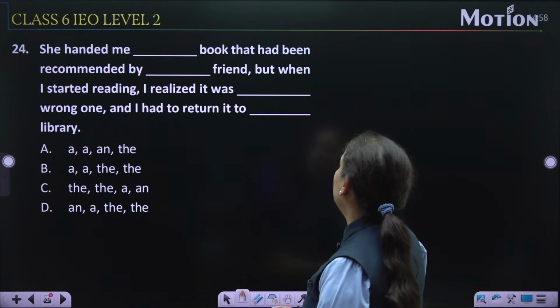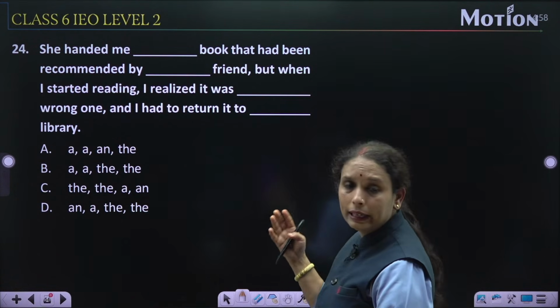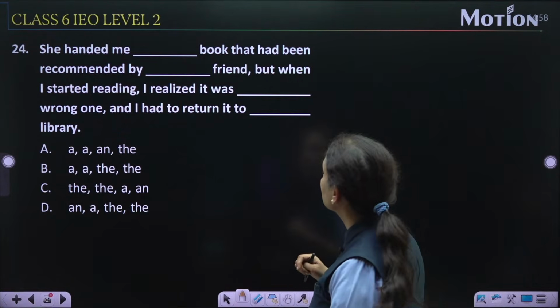She handed me dash book, preposition, ये हमारा determiners में से है questions.